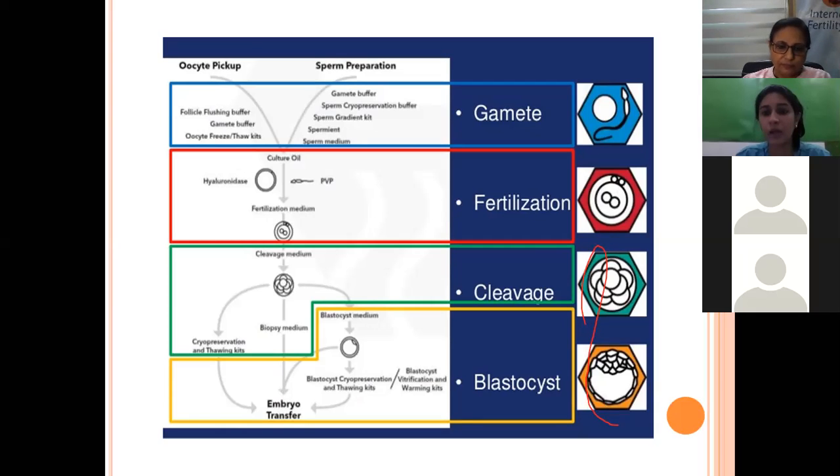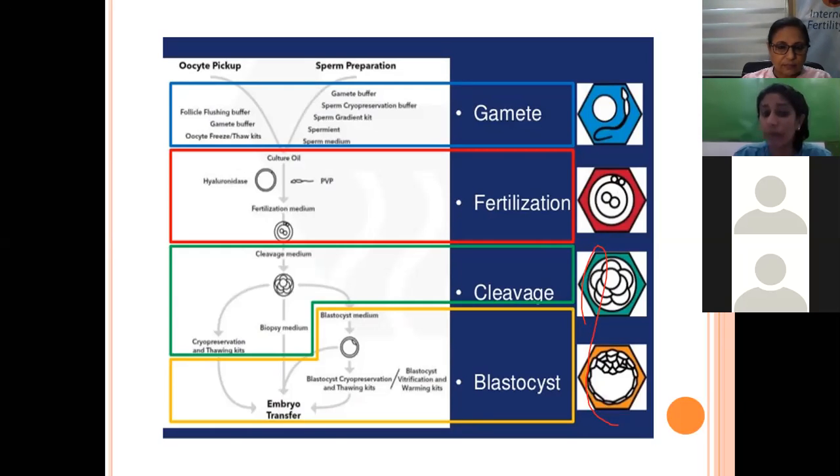Okay. Then it comes to a cleavage. Even if we do a normal in vitro fertilization, which is a conventional IVF, or whether we have done our ICSI, in the ICSI procedure, we have to place this medium from day 0 till day 3.